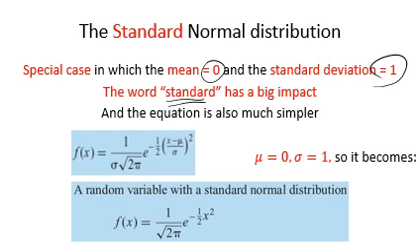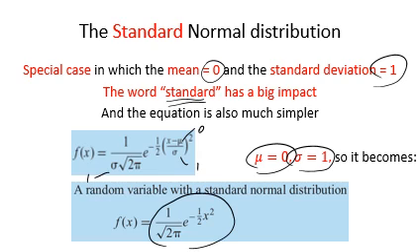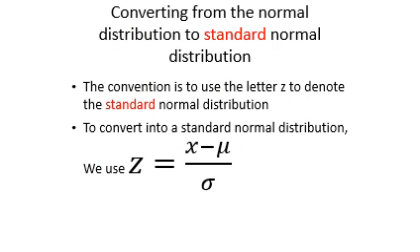So what does it mean in terms of that equation? Well, remember we just said mean was equal to 0 and standard deviation was equal to 1. So in here, if the mean is equal to 0, standard deviation is equal to 1, the whole equation simplifies down to this. Not that that's terribly simple, but it's certainly better than the one you had before, isn't it?